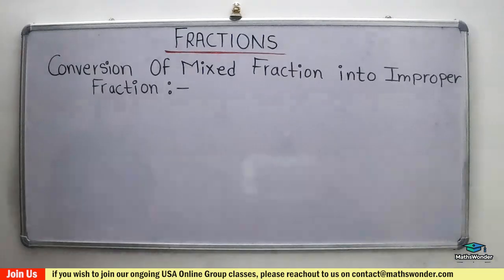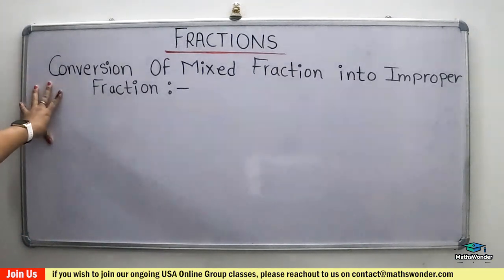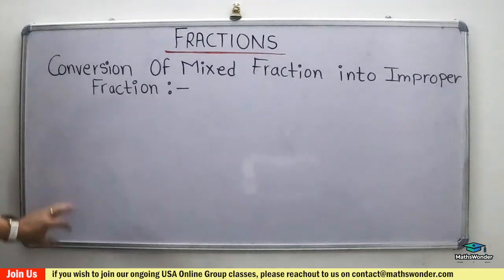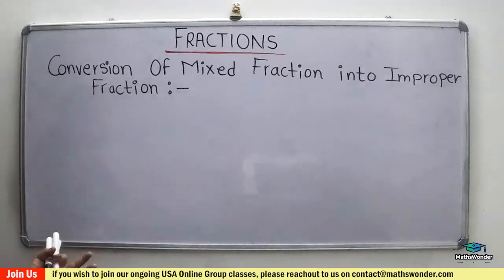Now, the next topic is conversion of a mixed fraction into an improper fraction, right? As you know, a mixed fraction has two parts: the whole number or natural number, followed by a proper fraction. I am not considering 0, because 0 is not part of the mixed fraction.